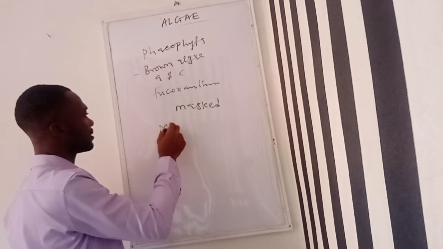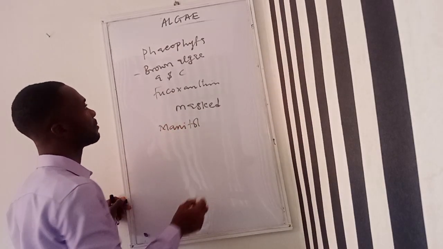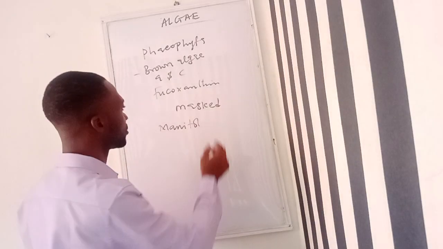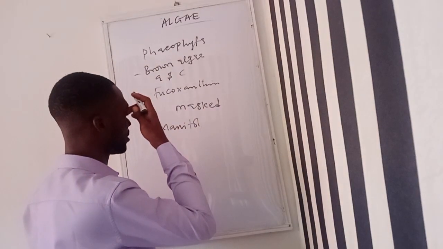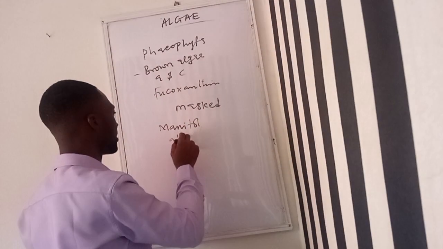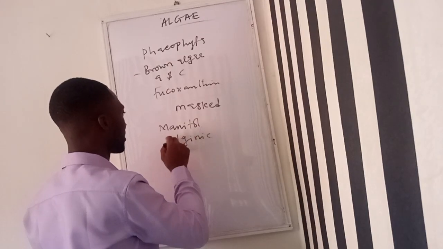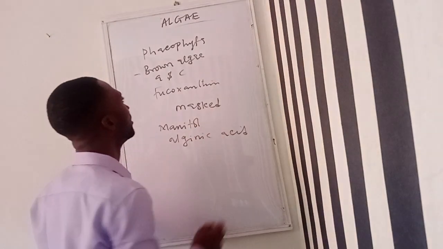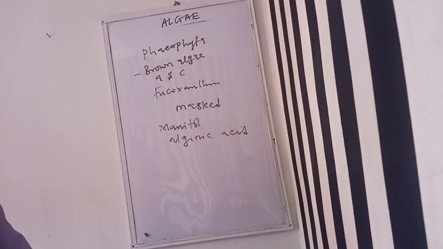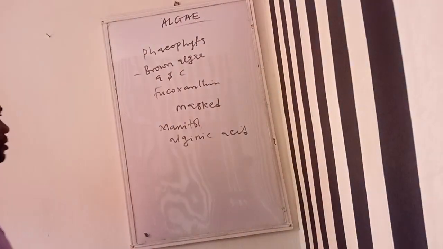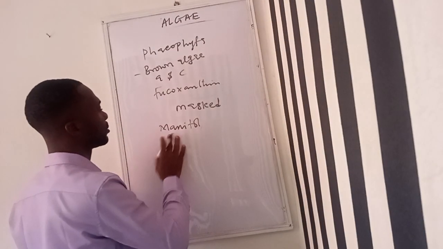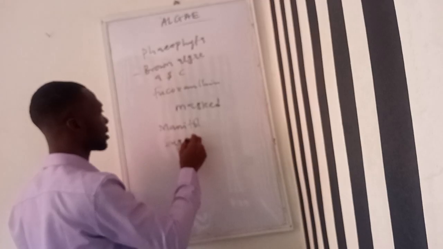Then they have photosynthetic food reserve mannitol. Mannitol is a sugar alcohol.